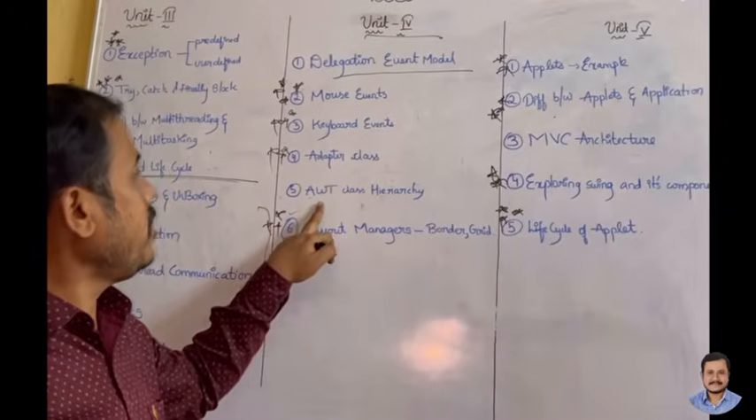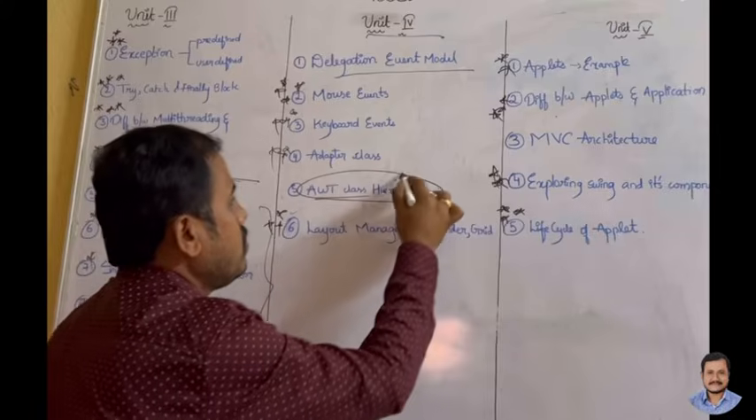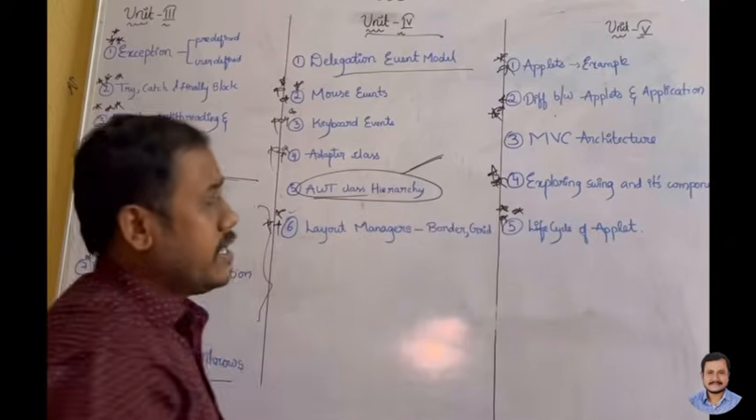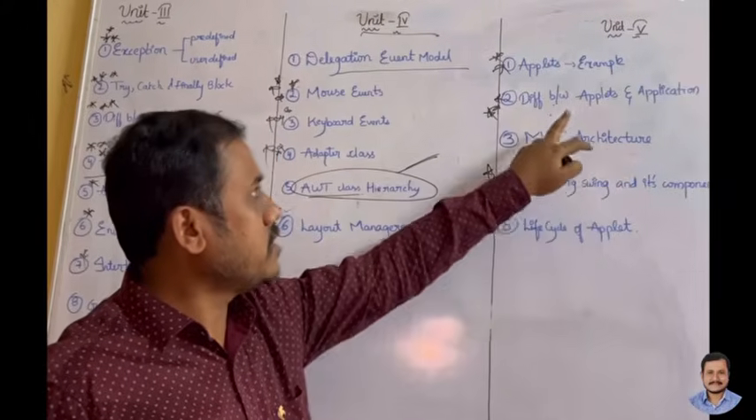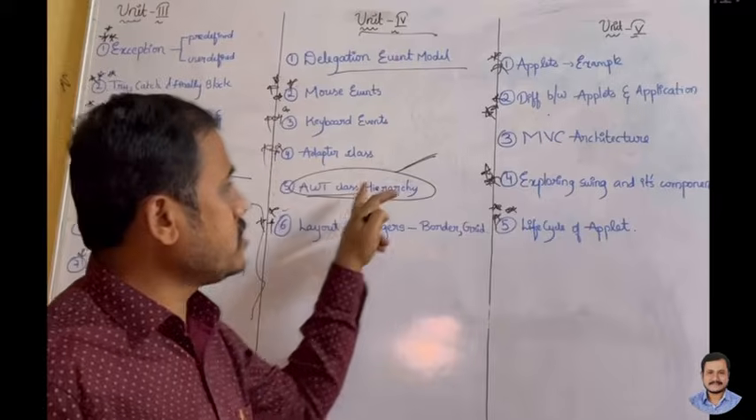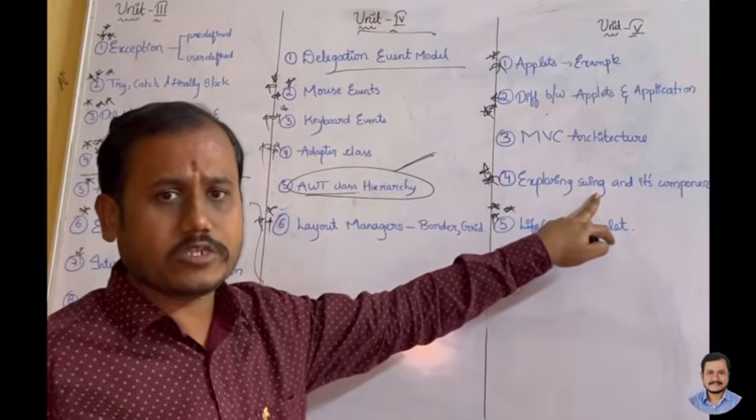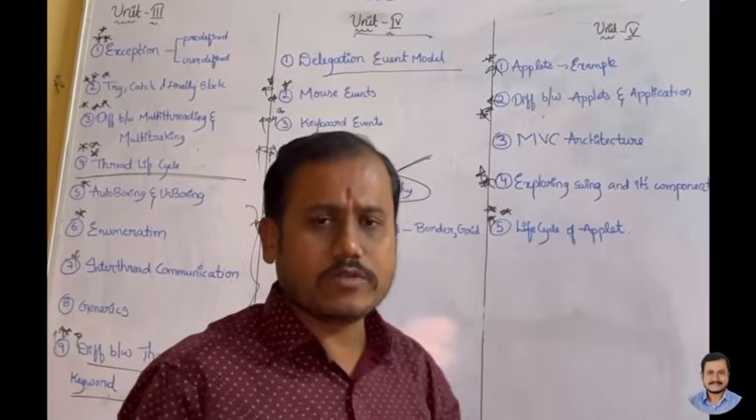One more thing: in unit 4 also, for AWT there are some components available, like text button and text field, which we may call JTextButton and JTextField in Swing. So here also the components are important. They may ask you any component. So these are the important questions of the 5 units.